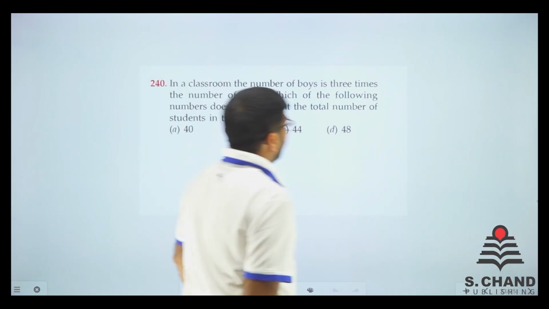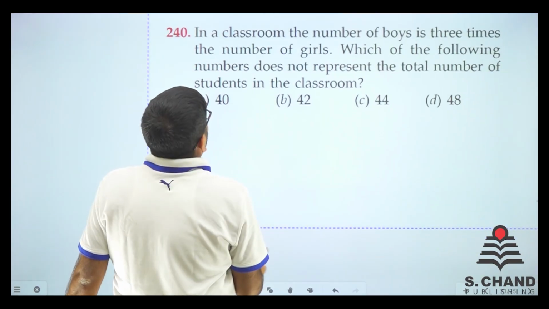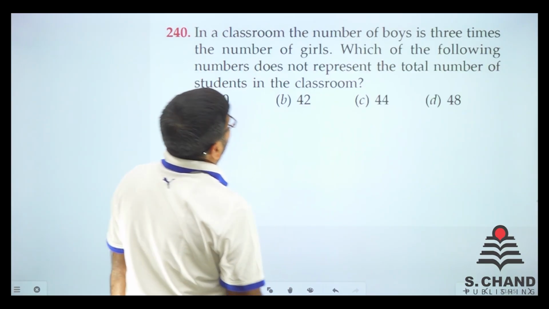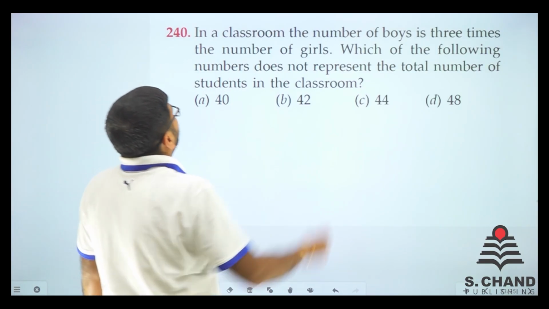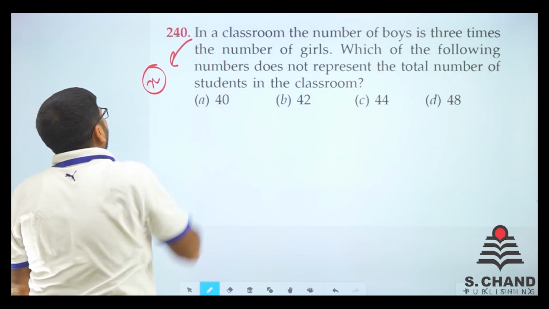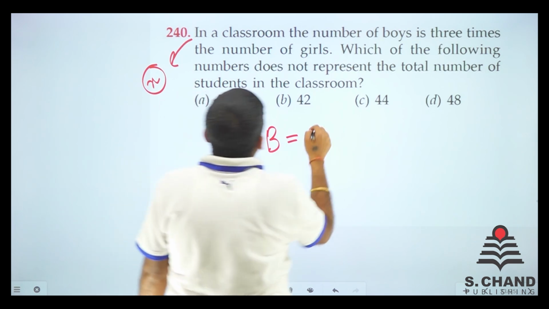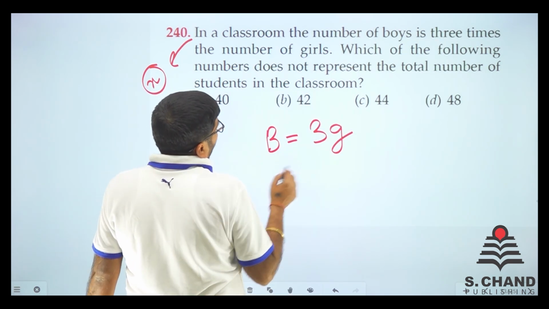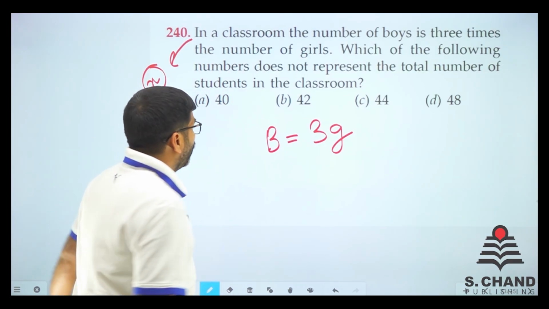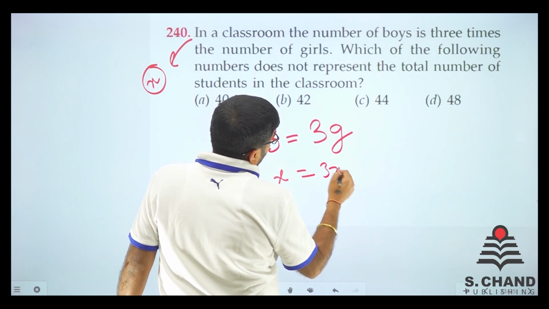Here we go. Question number 240. What does it say? In a classroom, the number of boys is 3 times the number of girls. Which of the following numbers does not represent the total number of students in the classroom? Say, for example, the number of girls is X, right? So boys is 3 times the girls, so it becomes 3X.